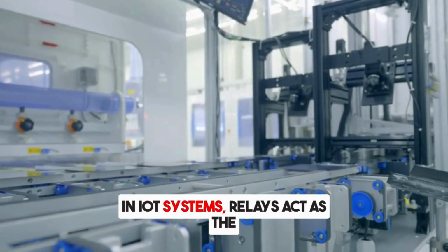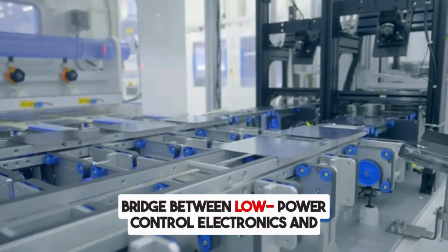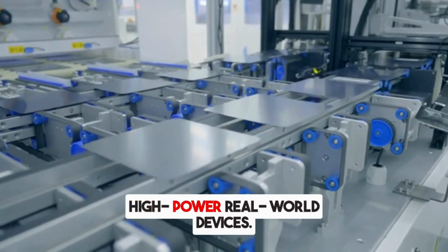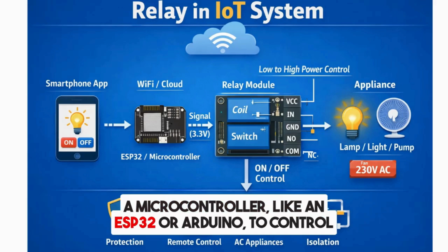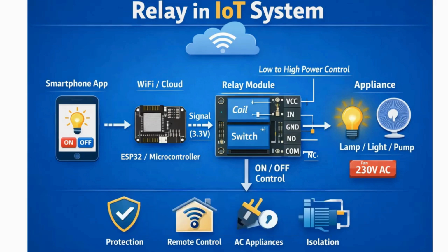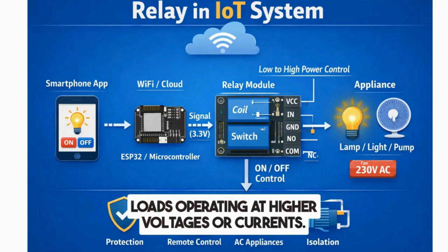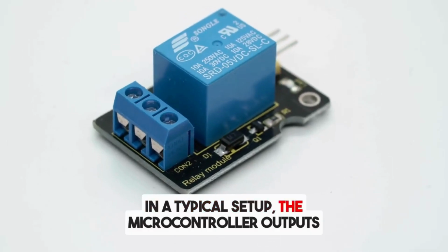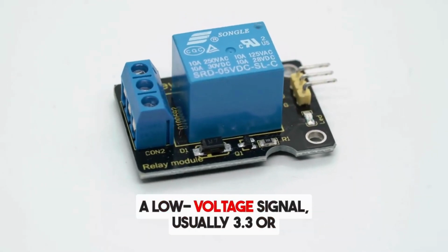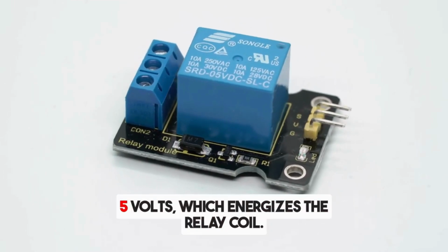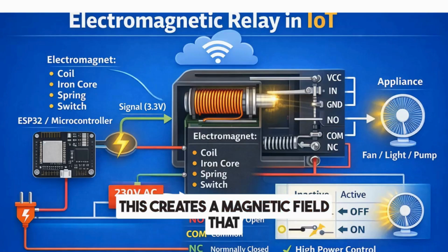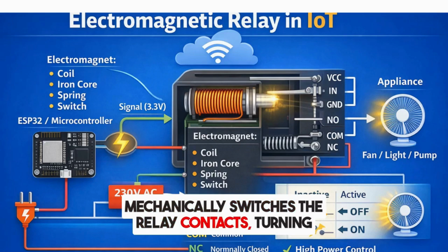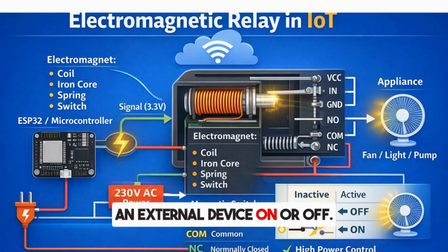In IoT systems, relays act as the bridge between low power control electronics and high power real world devices. A relay is an electrically operated switch that allows a microcontroller like an ESP32 or Arduino to control loads operating at higher voltages or currents. In a typical setup, the microcontroller outputs a low voltage signal, usually 3.3 or 5 volts, which energizes the relay coil. This creates a magnetic field that mechanically switches the relay contacts, turning an external device on or off.